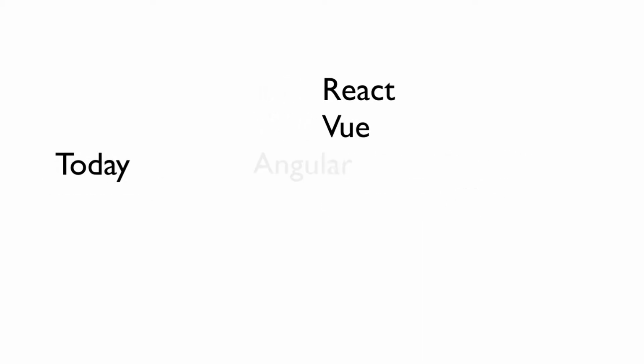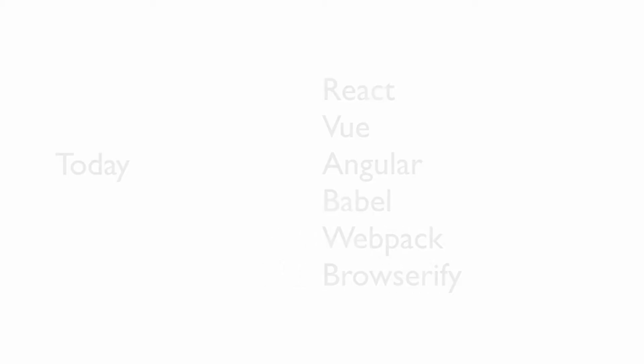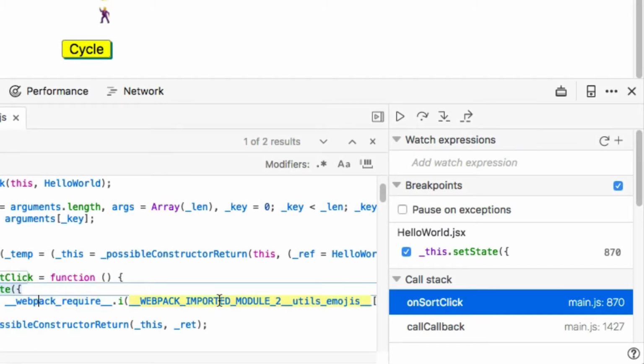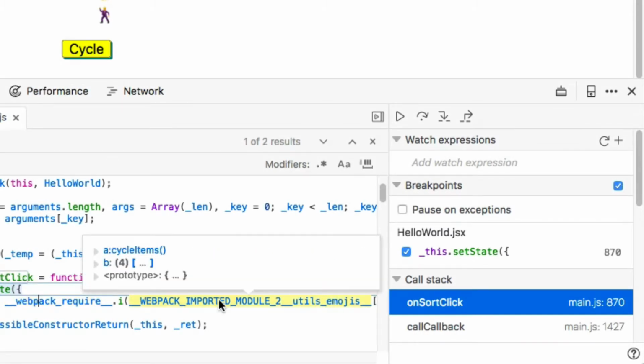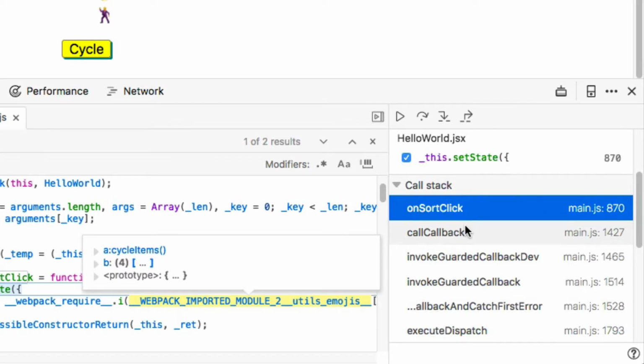Today, lots of people use frameworks and toolchains to do more than minimize. If you load up a web app built with React and Babel, you can still use breakpoints, but the symbols look like nonsense now. They don't provide any useful information. All of this extra junk. And just look at the call stack. All of these extra functions are a part of React. I don't want to debug those, I just want to see the code for my app.